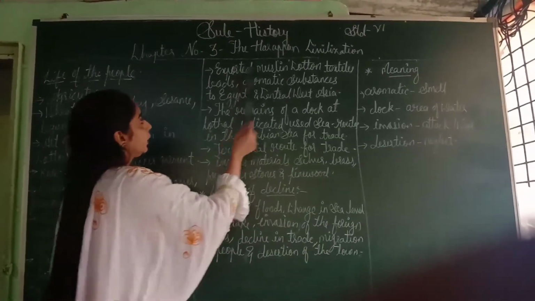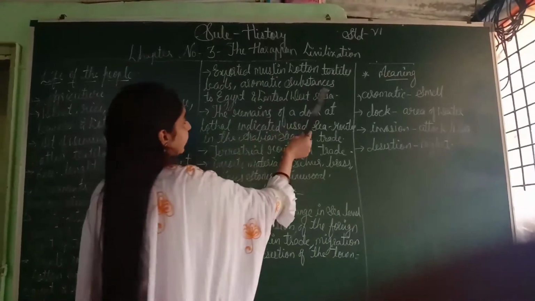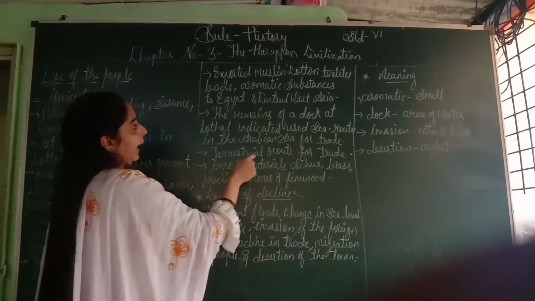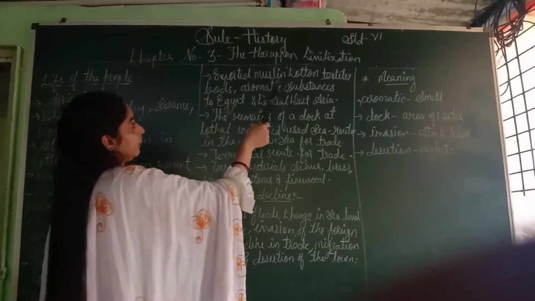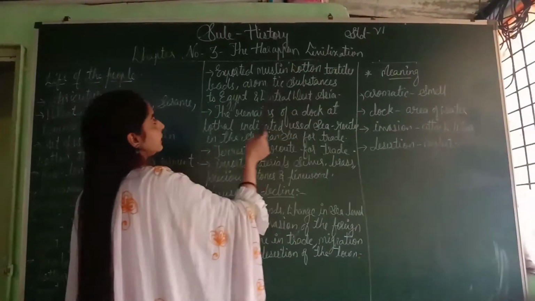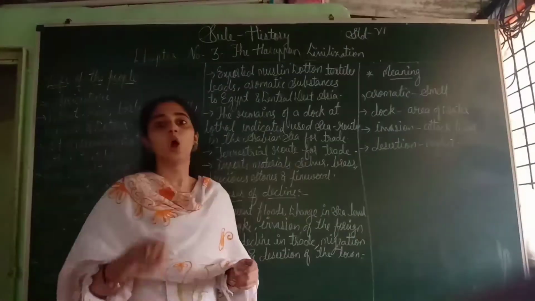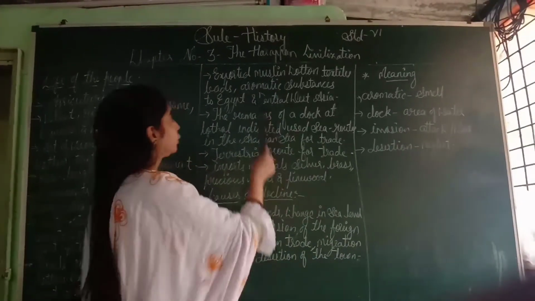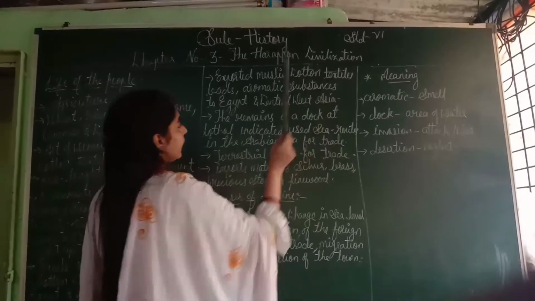Next, they exported muslin, cotton textile, beads and aromatic substances to Egypt and Central West Asia. Aromatic substances means things that smell good, like perfume or ether. They used to sell or export these to Egypt and Central West Asia.